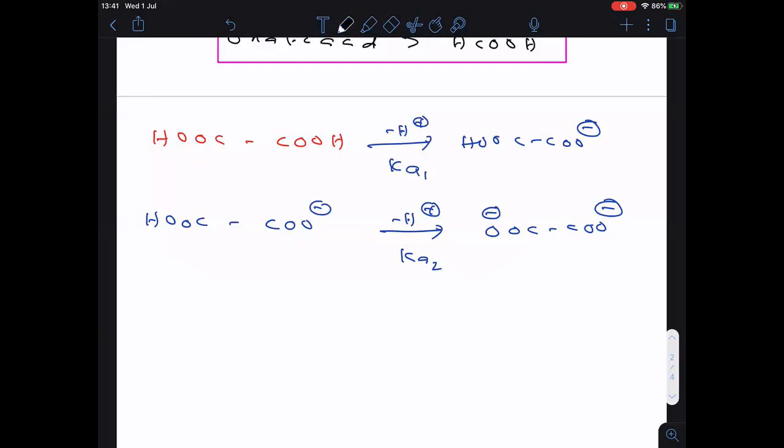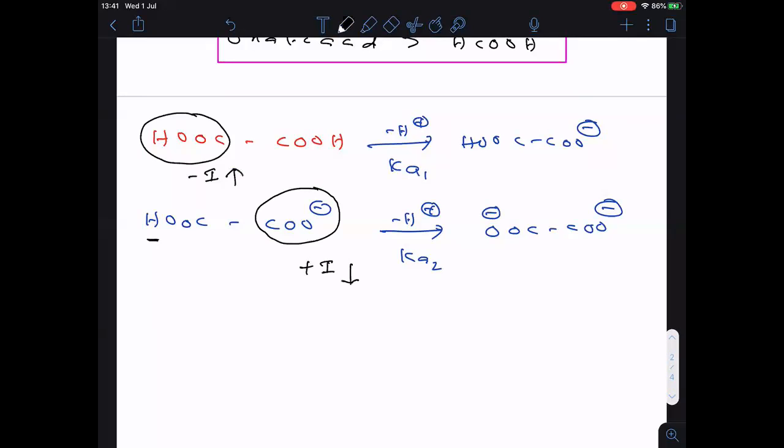Just now I told you, this COOH is there. This COOH will act as what? Minus I group. Any one COOH you can take, minus I. But here what happened? Now try to understand. We are removing this H plus now. Second case. Now what happened? This COO minus is there now. You see, it is electron rich. Negative charge is electron rich. Electron rich means electron donating group, so it is the plus I group. Clear? Plus I group decreases the acidic strength. Minus I groups increase the acidic strength.